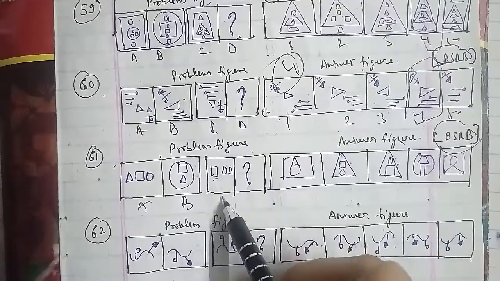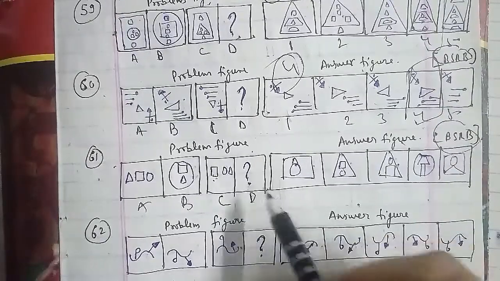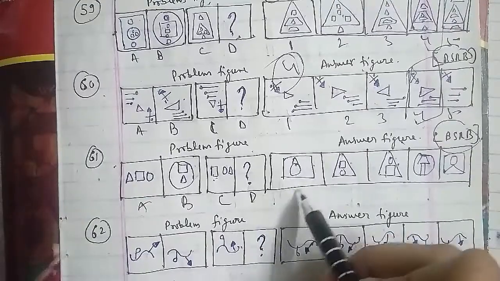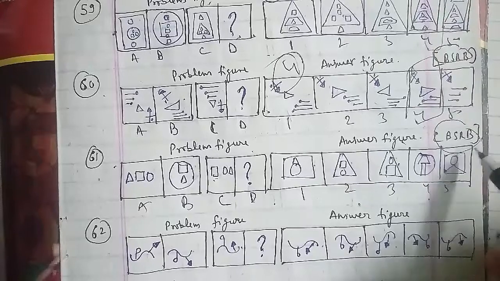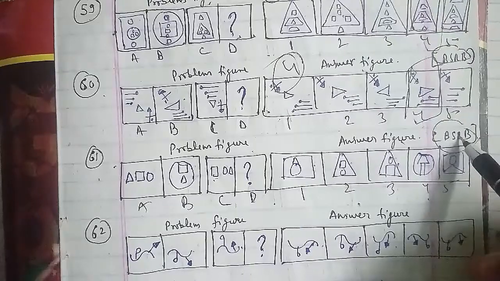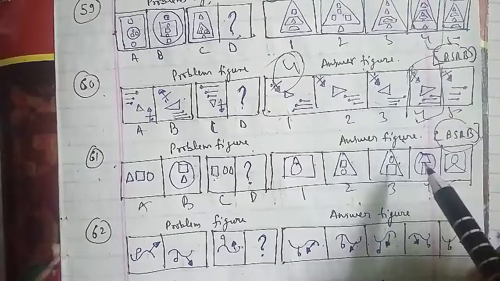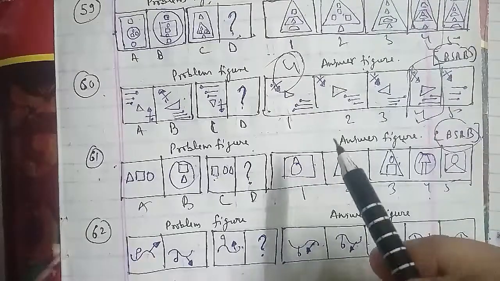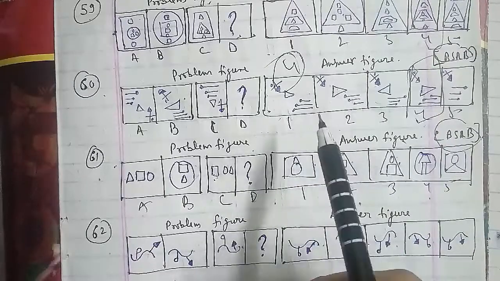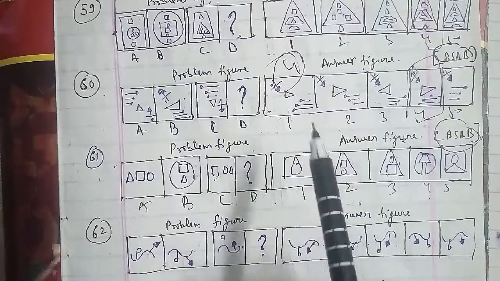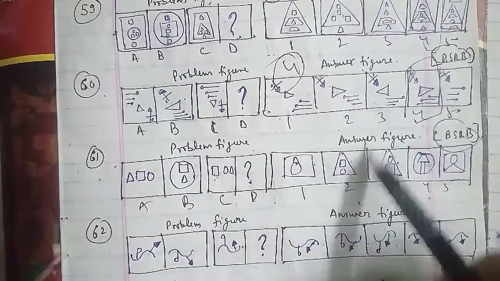We'll go ahead with the 62nd question of the session. These are the problem figures and these are the answer figures, named as figure A, B, C, D. D we have to find out, with answer figures 1, 2, 3, 4 and 5 respectively as well. In the same case here, the figure gets inverted and the headed pens reverse their direction. So the D figure that we have to find out is the first figure, which will be the right answer for this question as well.